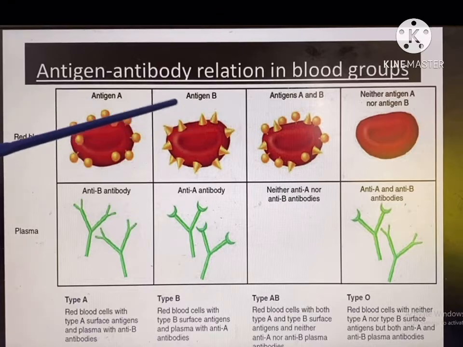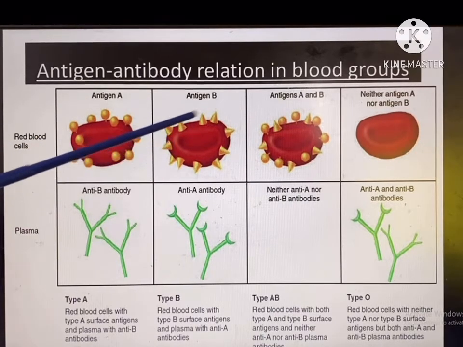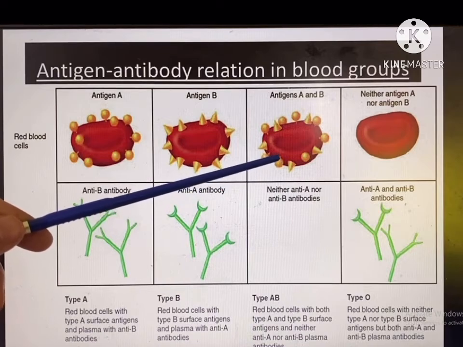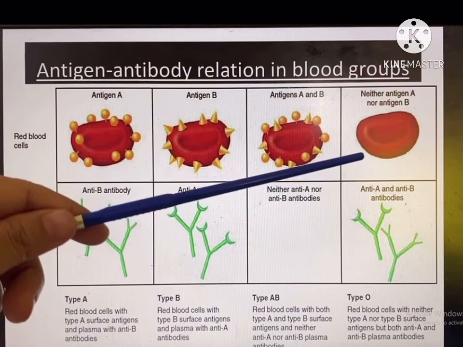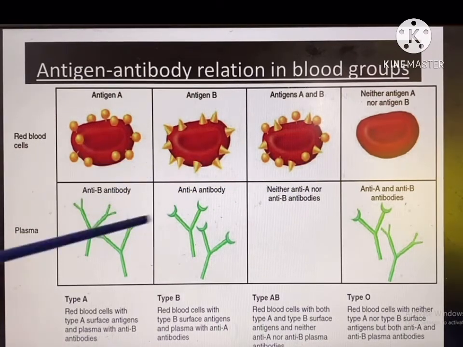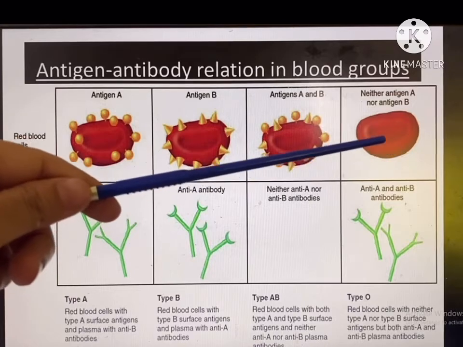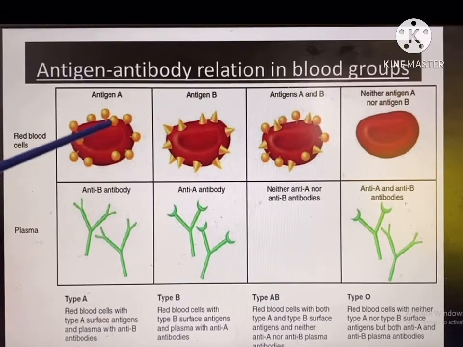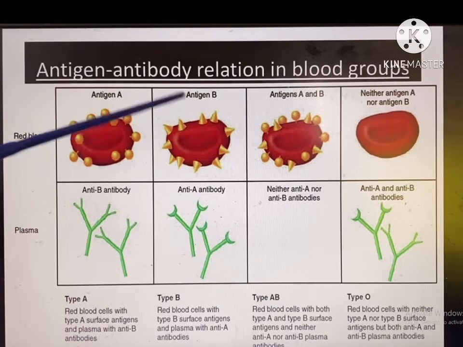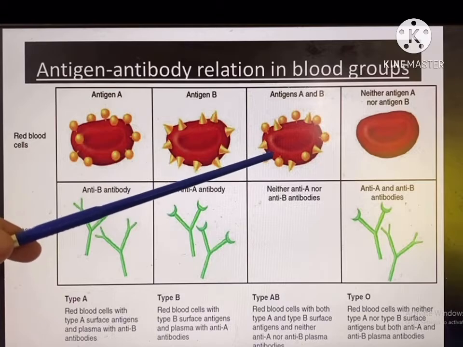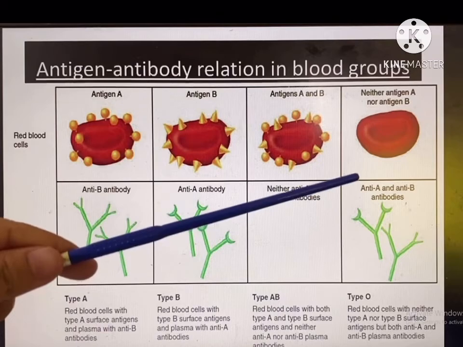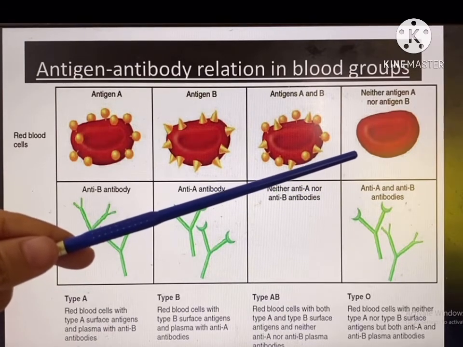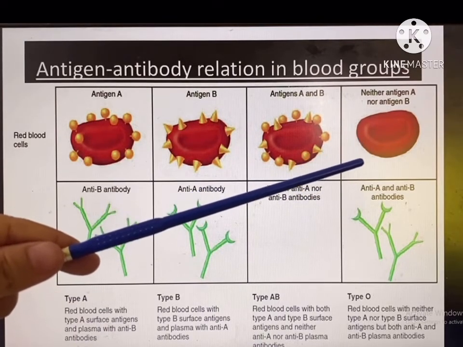Antigen A, and you see there is another structure, antigen B. When both antigens A and B are present, it is one case, and when neither antigen A nor antigen B is found on the RBC, that means there is no antigen. Clear? When the blood contains antigen A, it is called A blood group; with B, B blood group; with both, AB blood group; and as there is neither A nor B, this is called O blood group.